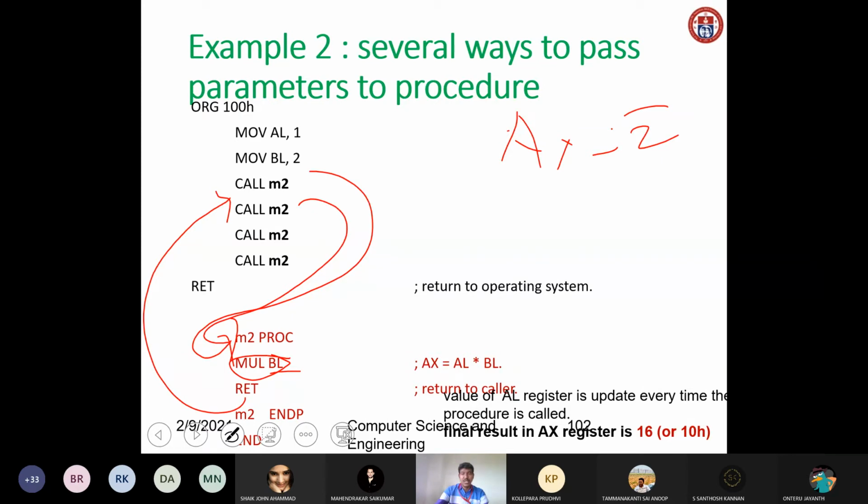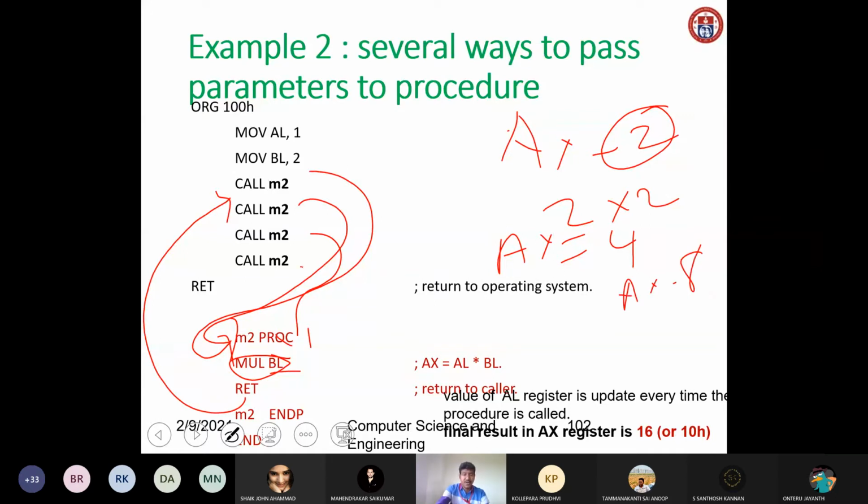AL already has 2, so 2 into 2, and now 4 will be stored in AX. Then return, again calling M2, then 4 into 2. Now what is your AX value? 8. Again we are calling. Now what is the AX value? 16. Now the final result is 16.